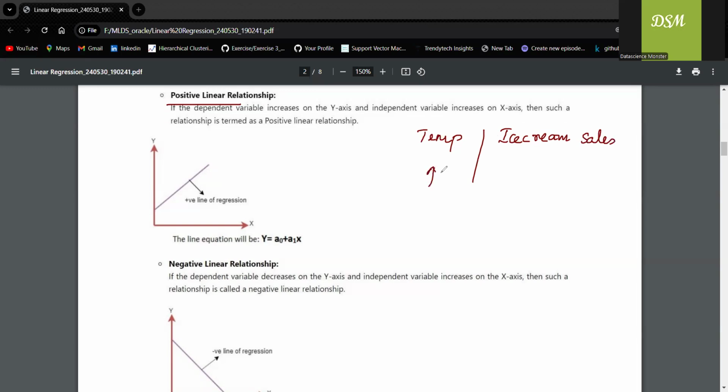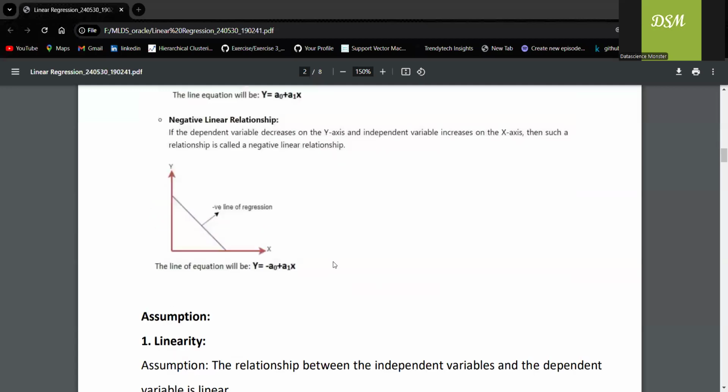Whenever the temperature increases, ice cream sales increase. Whenever the temperature decreases, the ice cream sales also decrease. So you can see both are changing in the same direction, which is called positive linear relationship. Y is increasing with x. So this is positive linear relationship, positive correlation.